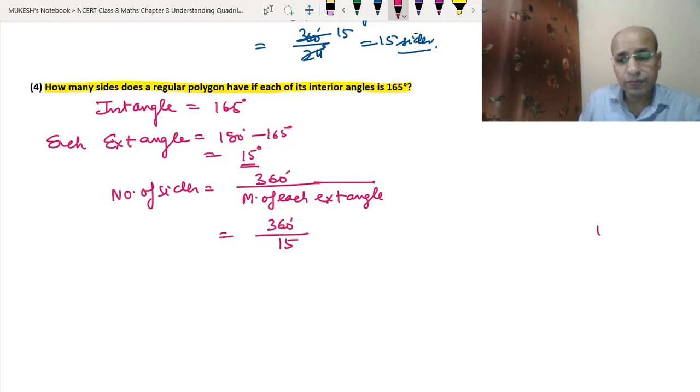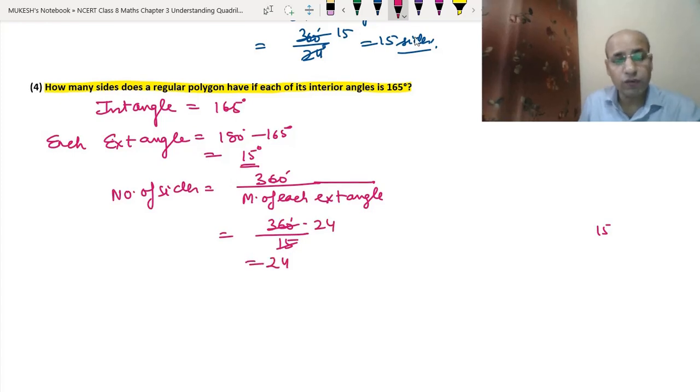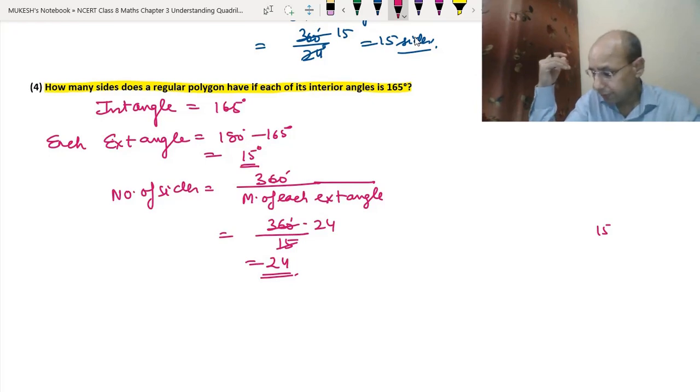So let's divide it. 15 and 360. Again we have done this above also. So we will get the answer 24. Our answer is 24, the number of sides that we have in this question. Okay. Now let's do the fifth question.